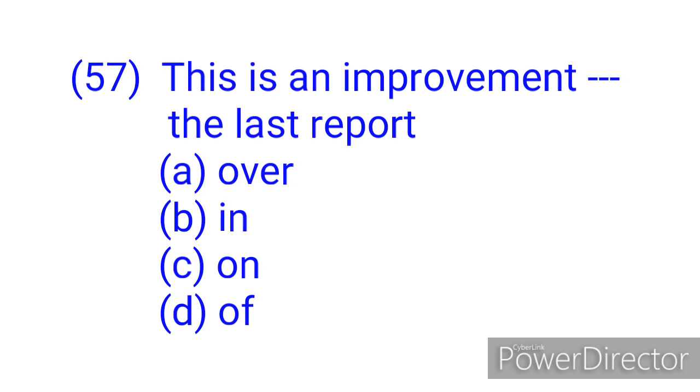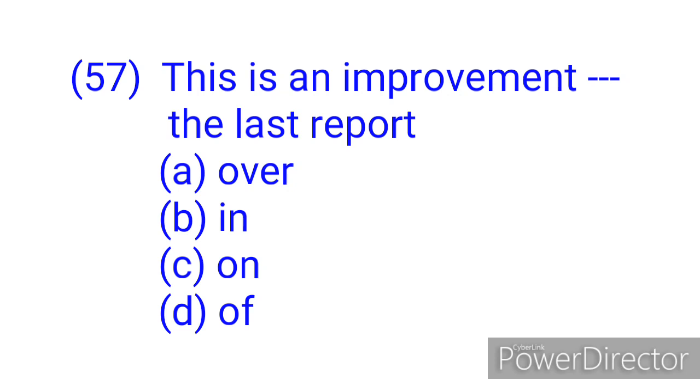Question 57. This is an improvement dash the last report. We have option A, over, B, in, C, on, and D, of. The only two prepositions that can come after the word improvement are on and in. That is option B and option C. Option A and option D, over and of, do not come after the word improvement. When you say there is an improvement in something, what you mean is that that particular thing has become better.